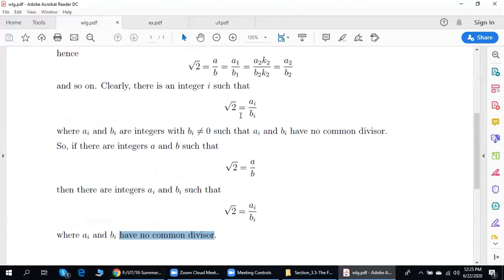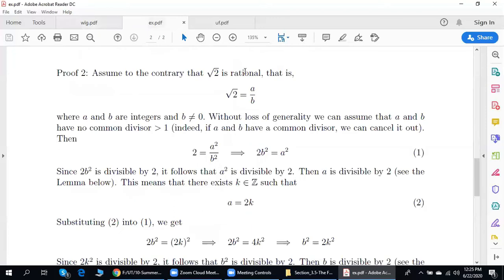Therefore, let us assume from the very beginning that top and bottom do not have common divisor. Once again, in short, if square root of 2 is equal to integer over integer, and these two integers have a common divisor, cancel it out.